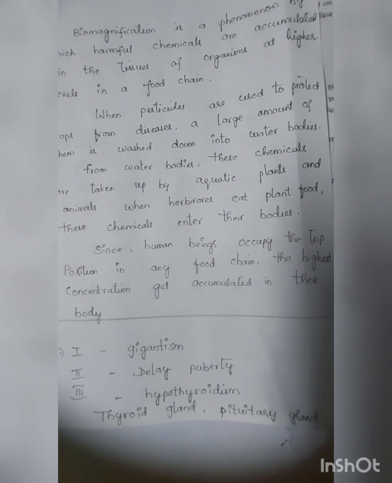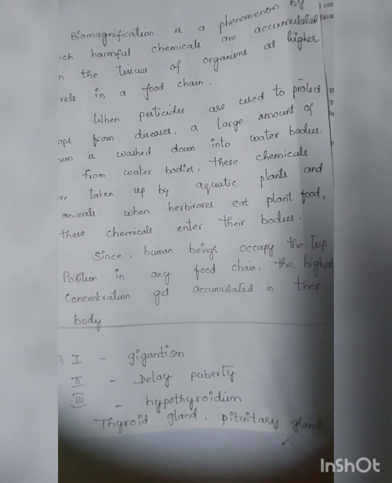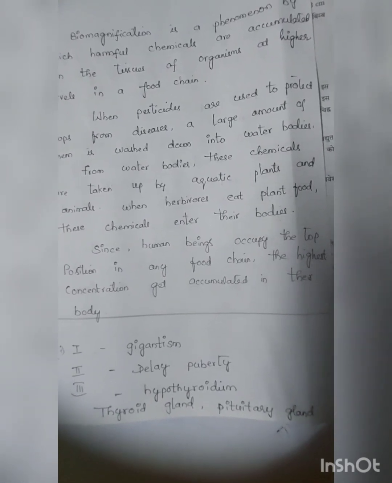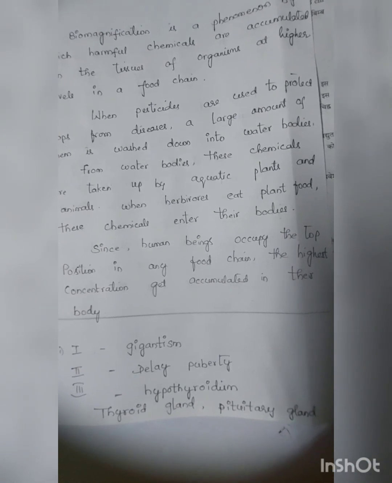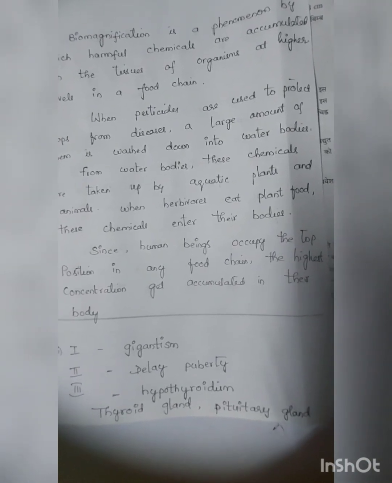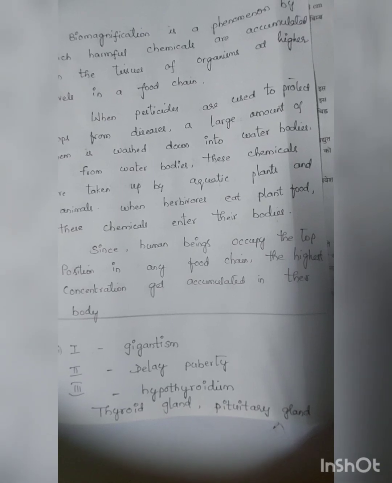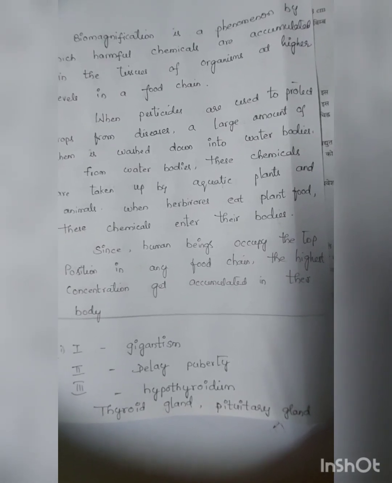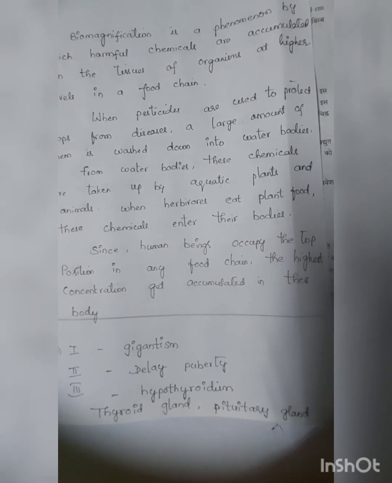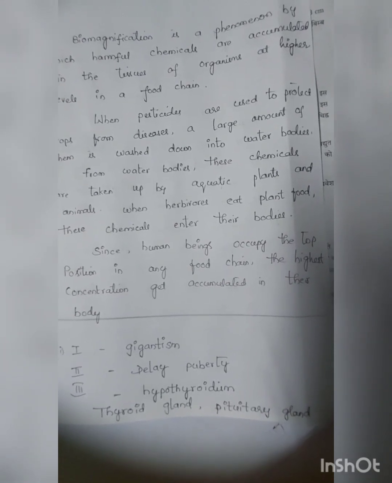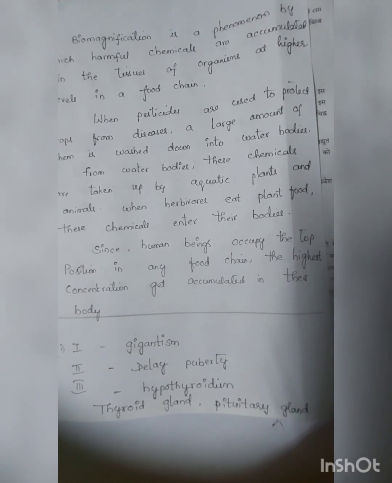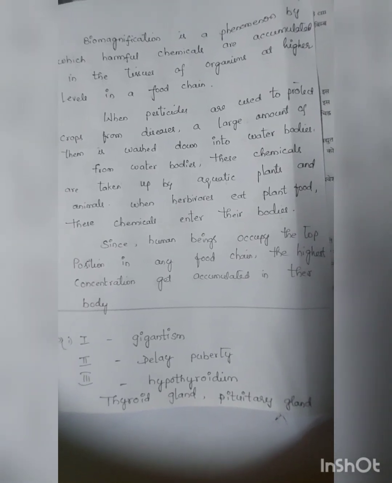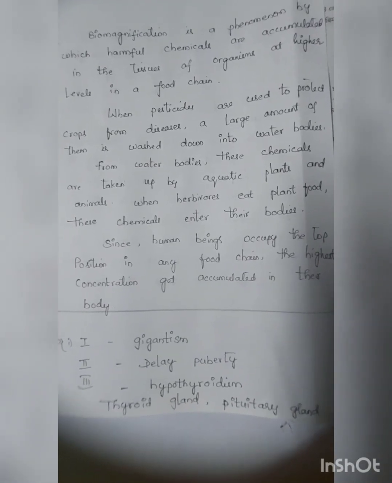So these chemicals will accumulate in consumers, and finally the tertiary consumers are obviously human beings. They occupy the top position in any food chain. The highest concentration gets accumulated in their bodies. So this is how these harmful chemicals from the producers reach human beings at a maximum level. This is called biomagnification.